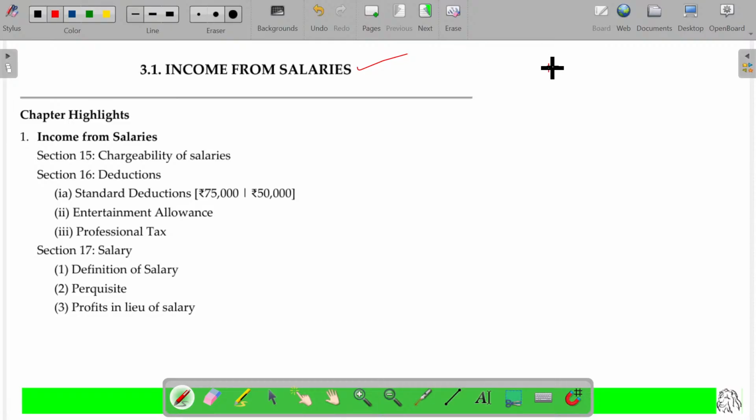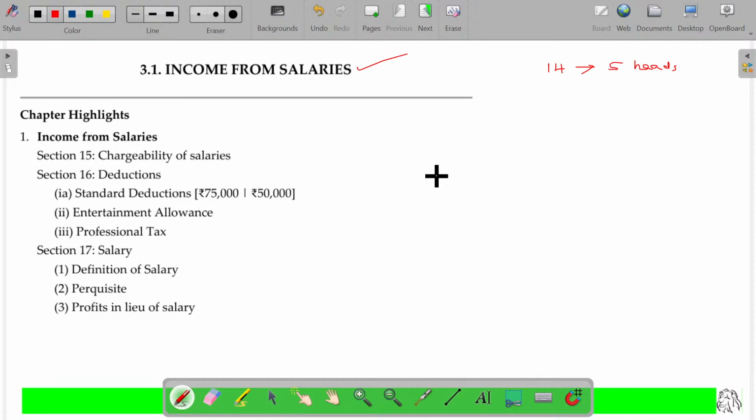So, you know that section 14, which we already discussed, classifies the income into 5 heads. 5 heads of income: 1 plus 4, 5. That's how I asked you to memorize it very easily.